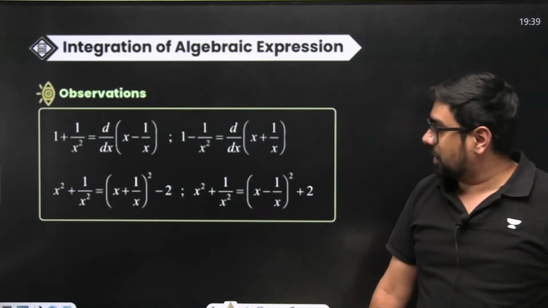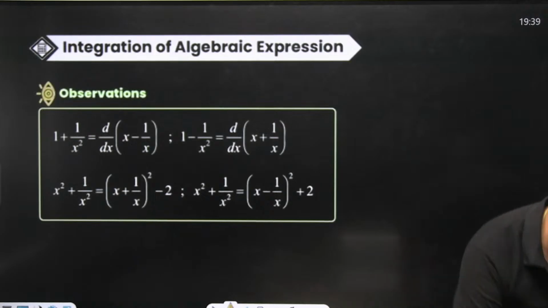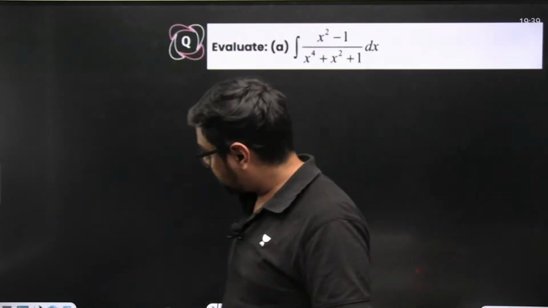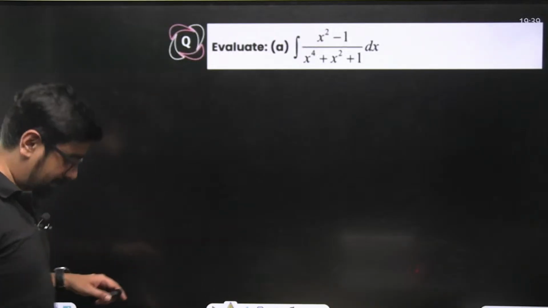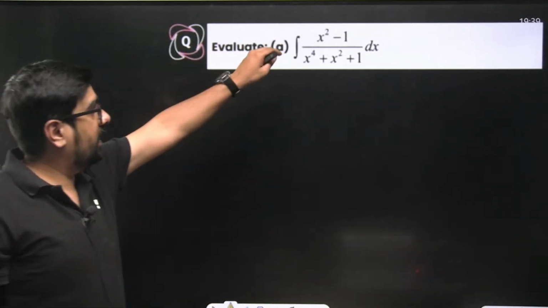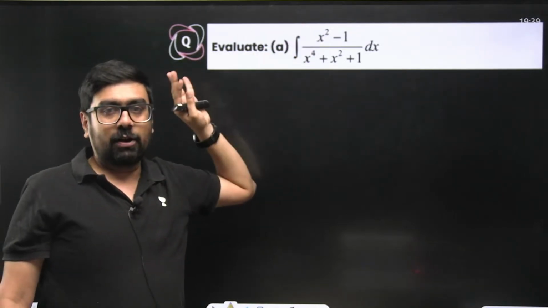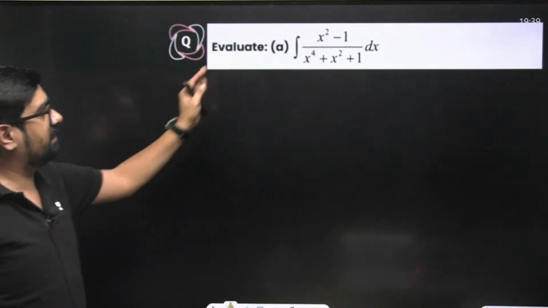And one more thing which you can use is here. Let's understand it with the help of a problem only; that will be a better analysis. I'll tell you how this is going to help you. Suppose this is your problem. Quadratic, and here degree 4, even powers, both numerator and denominator have even powers. What is our strategy? Divide by x square.